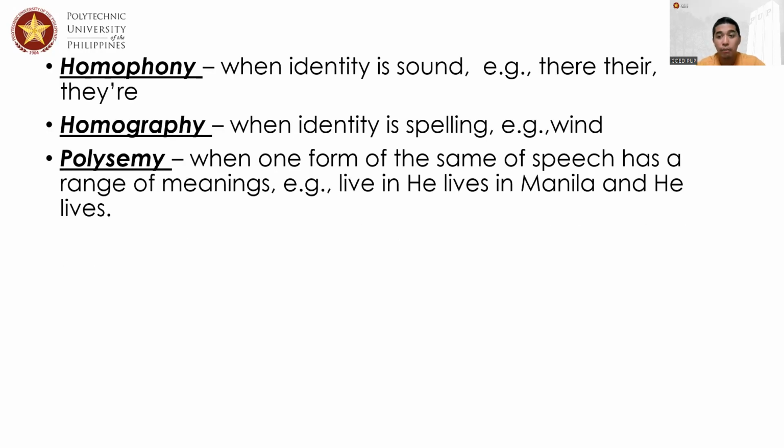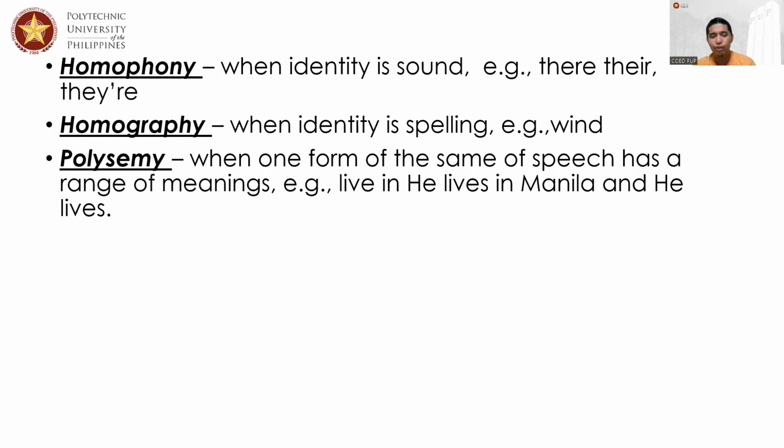So for example, when we say homophony, that means there is similarity in terms of sound. When we say homography, that means there's similarity in terms of spelling. When we say polysemy, that means there's similarity in terms of sound and spelling, but there is a range of meaning. In the case of homophony, the words there and their have different spellings, but they sound the same, and the meaning is totally different.